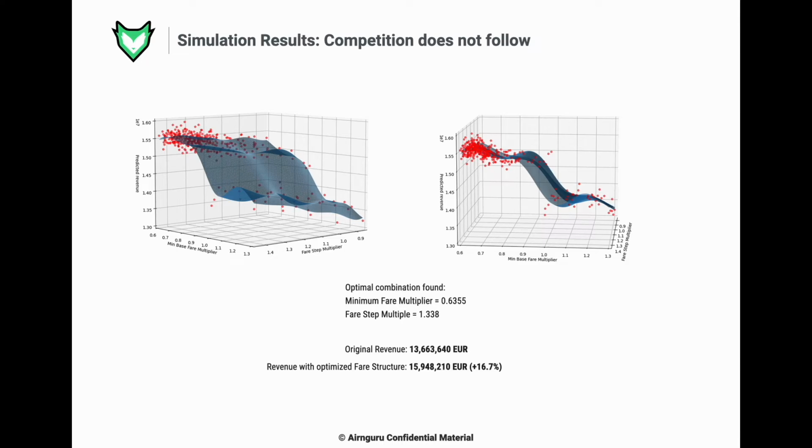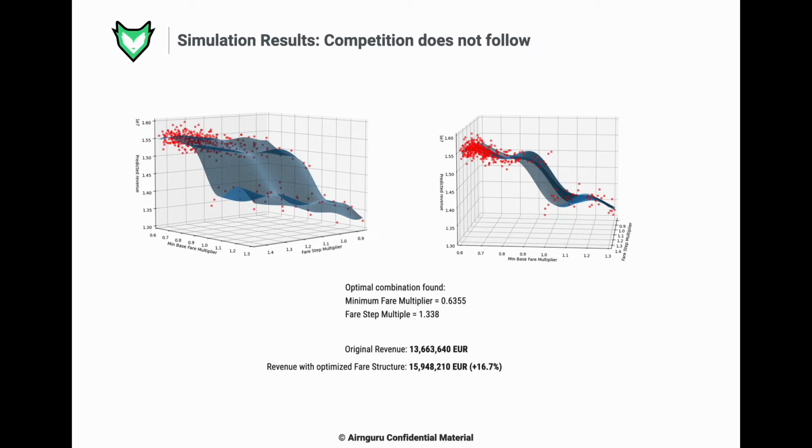Another less obvious, interesting thing that the algorithm has found is that it can generate more revenue if it increases the first step multiplier. This doesn't have the huge impact we see with the minimum fare multiplier, but still we can observe a clear increase in revenue thanks to the first step multiplier increase.